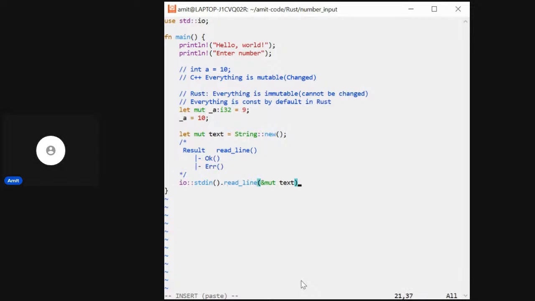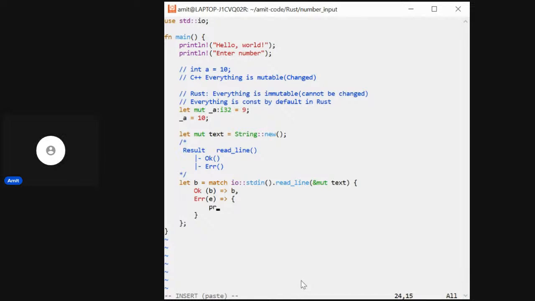So what we can do here is something like this: let b is equal to this, which will match it, and we will be doing an Ok, where if the readline returns fine, then this is used, and if it returns an error, in that case we will print the error.